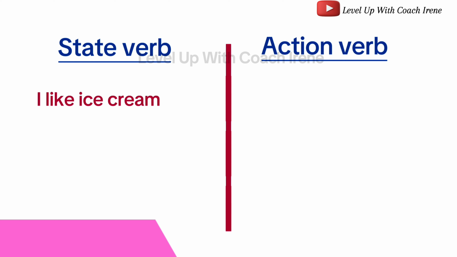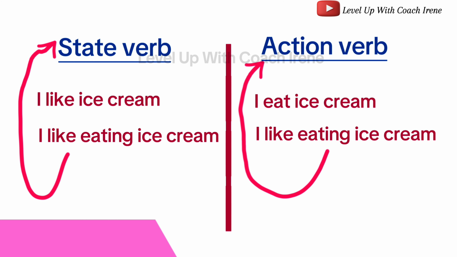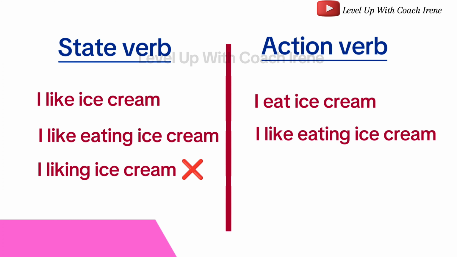I like ice cream. Like describes a feeling or preference, which is a state of mind rather than something dynamic. It is not an action you physically perform. Therefore, like is a stative verb. I eat ice cream. Eat describes a physical action that involves movement or activity. You can physically see or perform the action of eating. Therefore, eat is an action verb. You can also say, I like eating ice cream, but you wouldn't say, I liking ice cream.